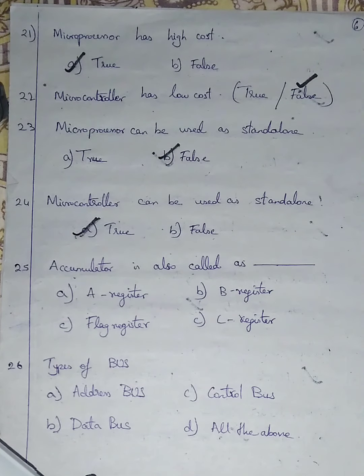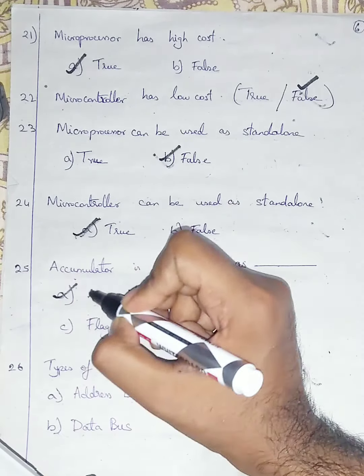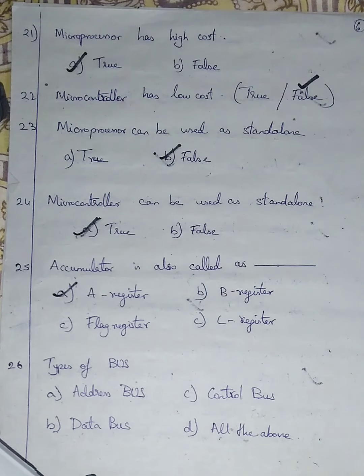Question number 25. Accumulator is also called as. Option A is given as A register. Option number B is given as B register. Option number C is given as flag register, and option number D is given as C register. So I'm going with option number A. Accumulator is a register. Keep in mind, A. Accumulator is also called as A register.